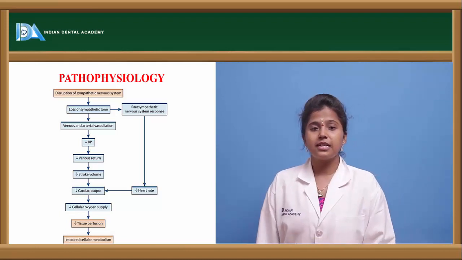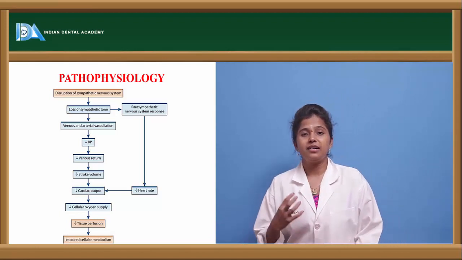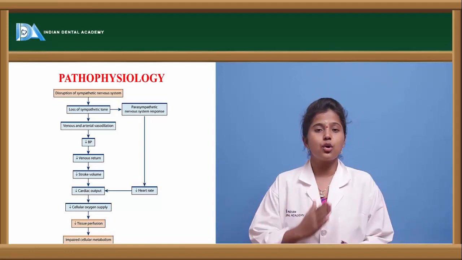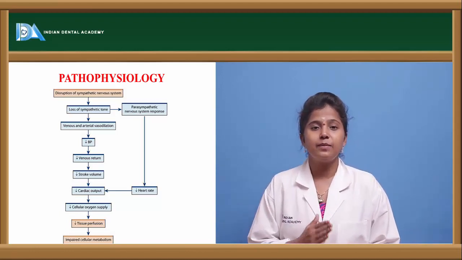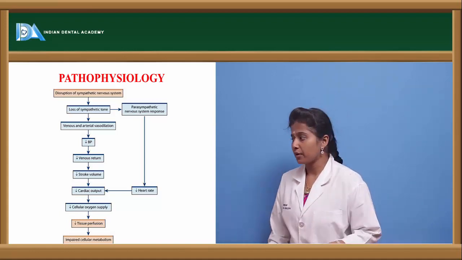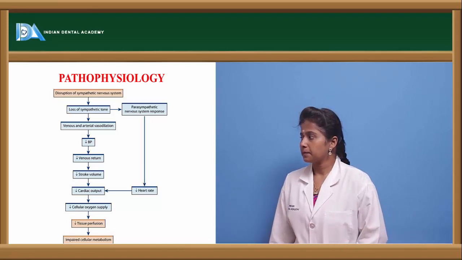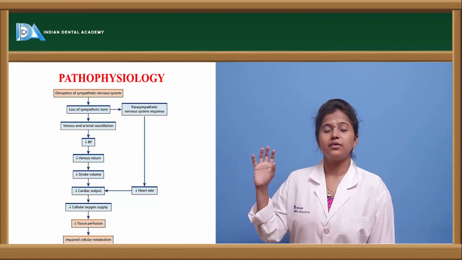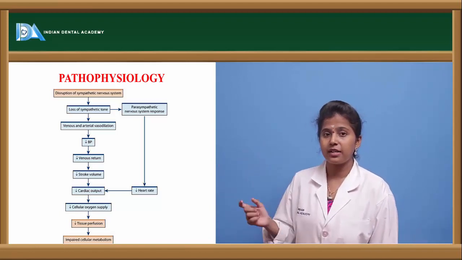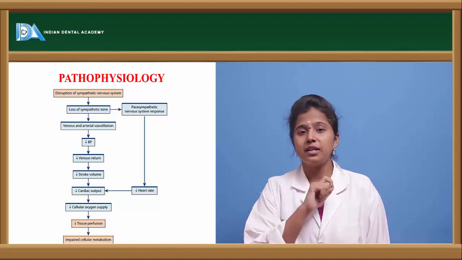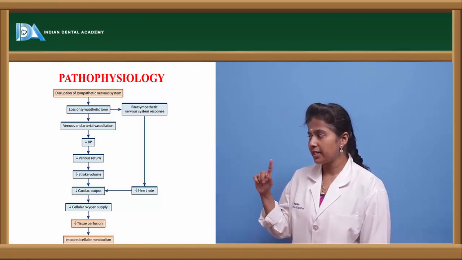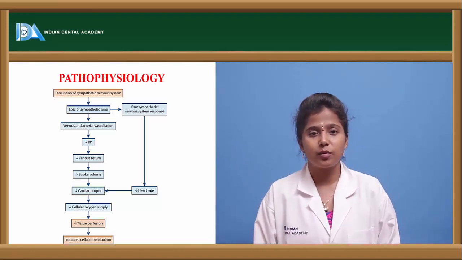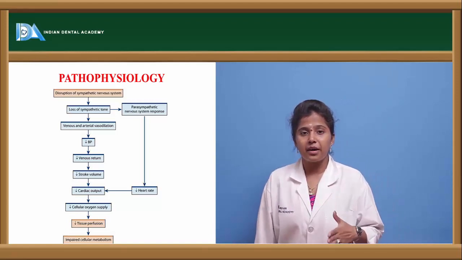If blood pressure is decreased, then there will be decreased venous return. If venous return is decreased, then there will be decreased stroke volume and cardiac output. Once stroke volume and cardiac output are decreased, there will be tissue hypoxia or cellular hypoxia, leading to impairment. That was the sympathetic pathway. What happens if the parasympathetic nervous system is disrupted? There will be decreased heart rate, and once the heart rate is decreased, cardiac output is automatically decreased, and finally the result is impairment of the cells.